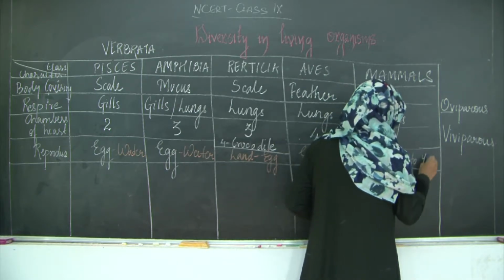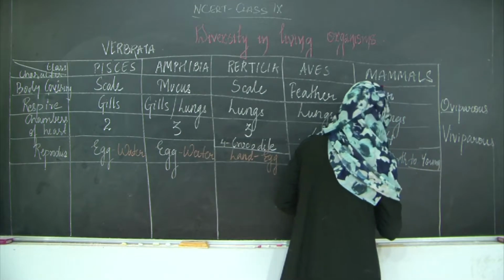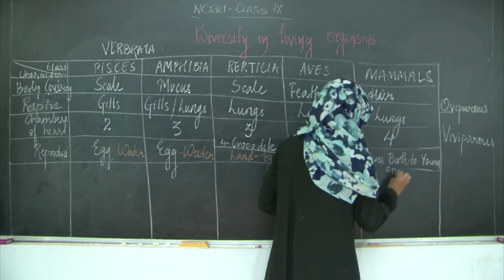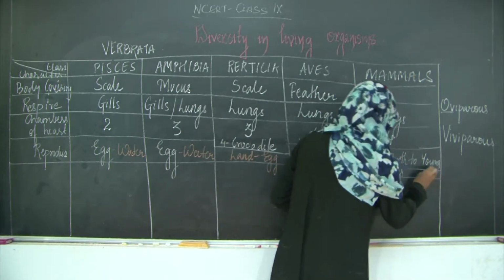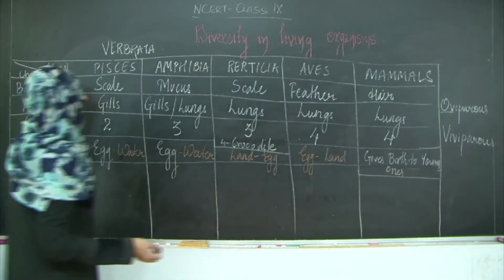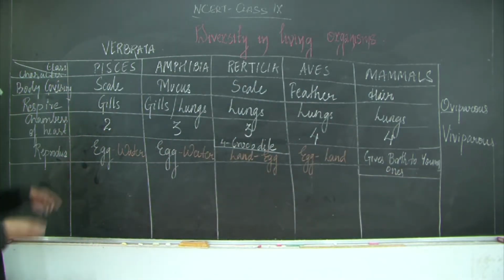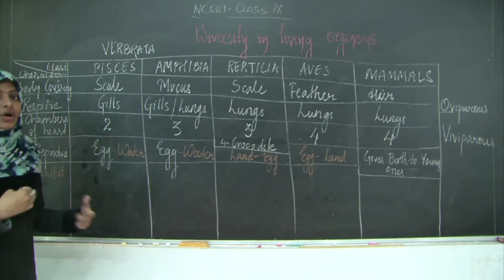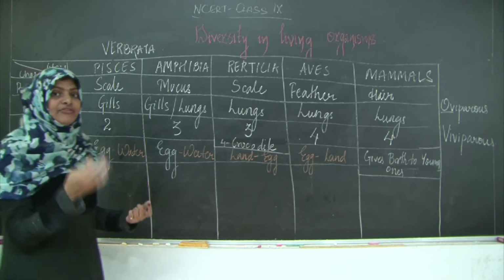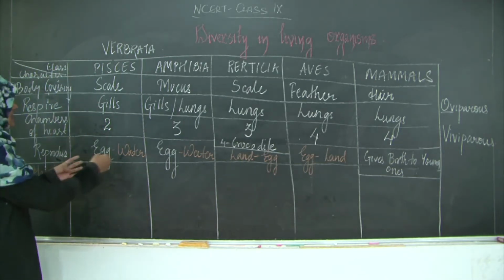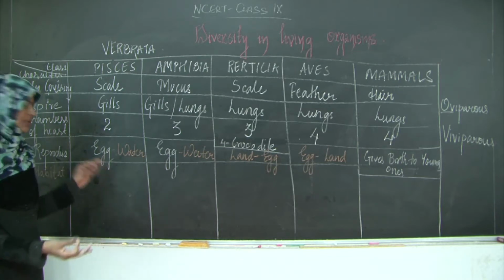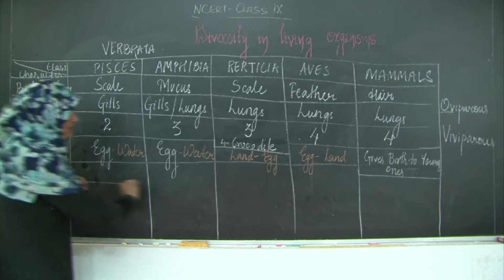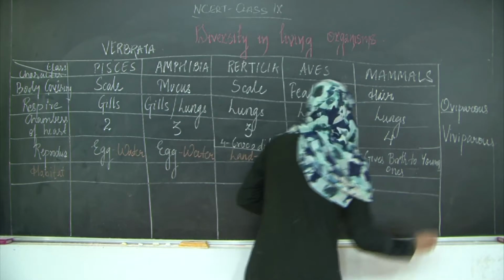They give birth to young ones. Okay. So these are the 4 characteristics. Now let us write down the habitat, where do they live, and after that we will be discussing the movement, how do they move. That was the 5th basis of classification, but since I am writing reproduction and where do they reproduce, I will first do the habitat and then we will go on for the movement.